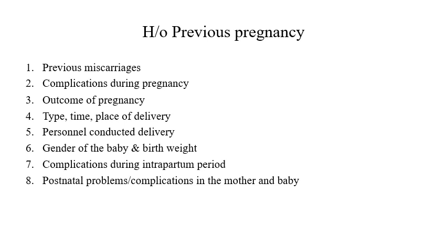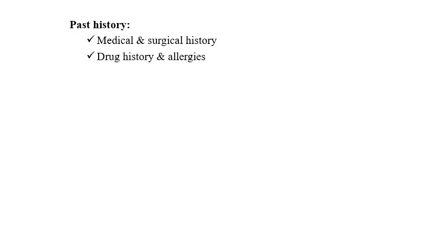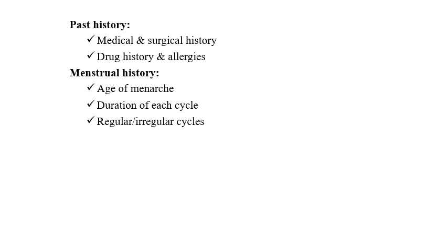postpartum problems, complications in the mother, and you also need to ask about the medical and surgical history she has, the drug history, allergy, menstrual history: age of menarche, duration of each cycle, regular or irregular cycles. The best way to ask is: menarche at 13, it is a 28-day cycle with 3 to 4 days of flow, which is moderate flow with no passage of clots.